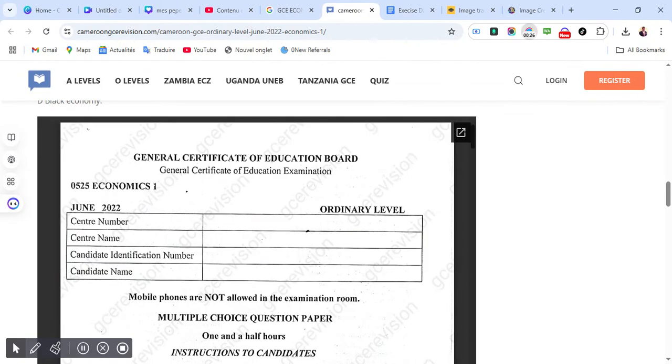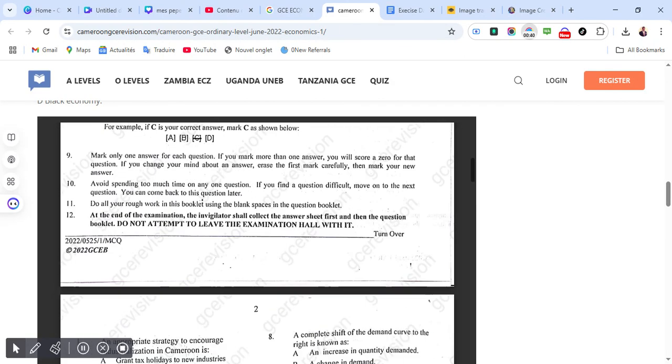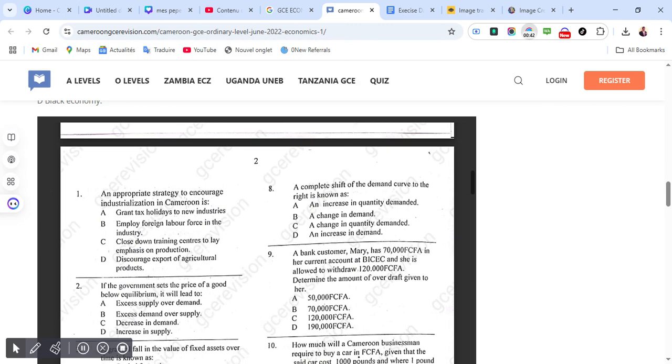So when you get your GCE paper, the first thing is center number, center name, candidate identification number, and candidate name. Very important. If you want to pass your GCE, you should first make sure that you have filled all this form. So without wasting time, let's go right into it and answer all these 50 questions of the multiple choice. Remember, it's paper one.